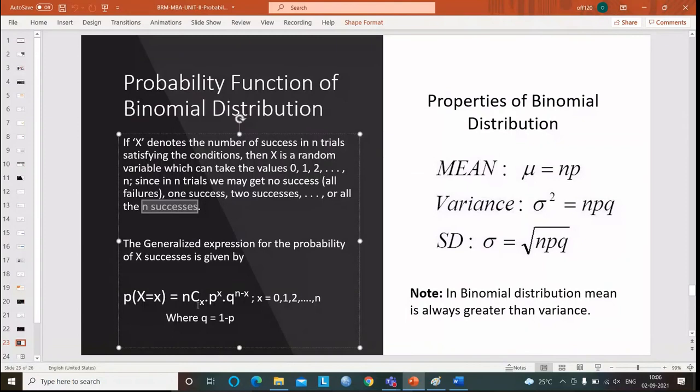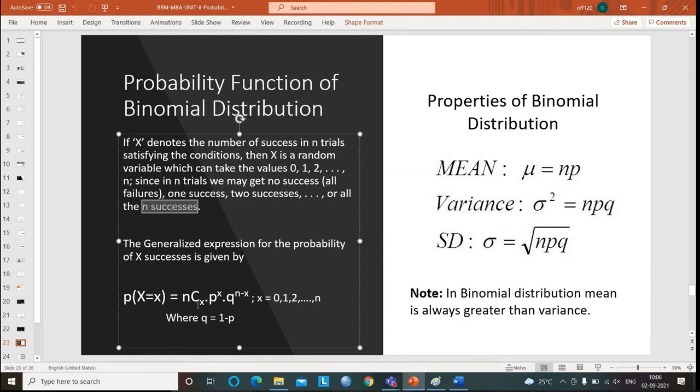Okay, even in your internals you might get a question: what is the formula of binomial distribution? Then you need to write nCx into p power x into q power n minus x, where x is equal to 0 to n. This notation is also mandatory to write, that x is always ranging from 0 to n. So in binomial distribution, based on this formula, there are some properties. Properties are nothing but the characteristics, like mean, variance, and standard deviation.